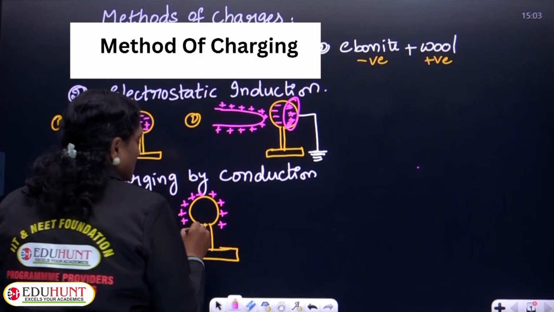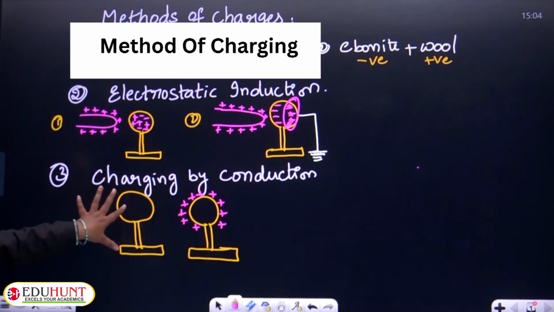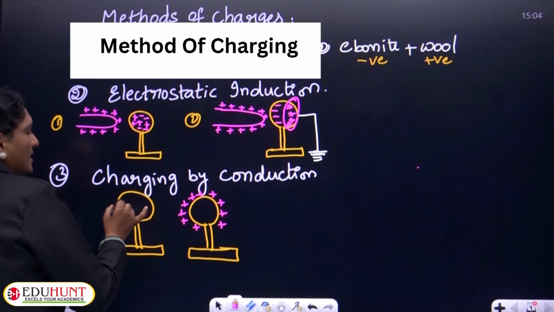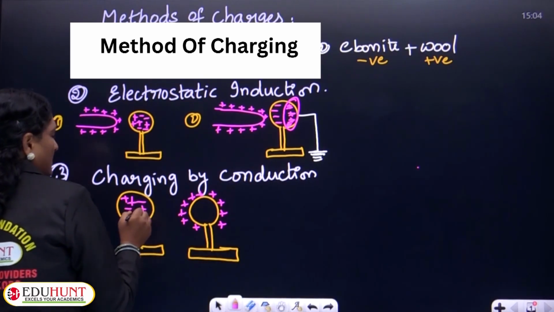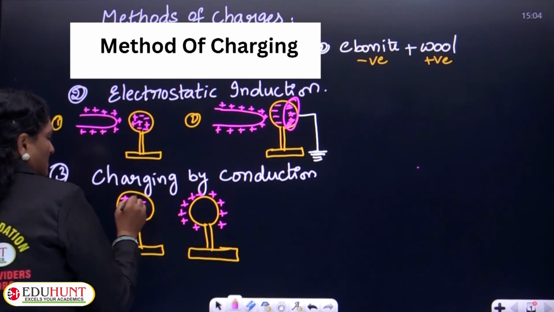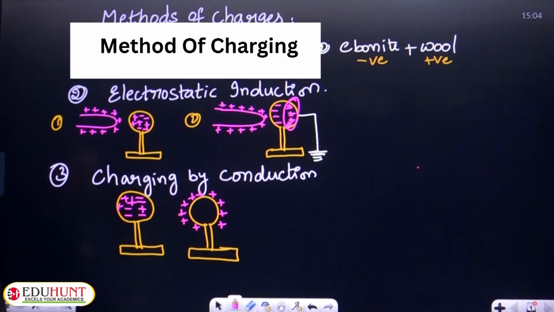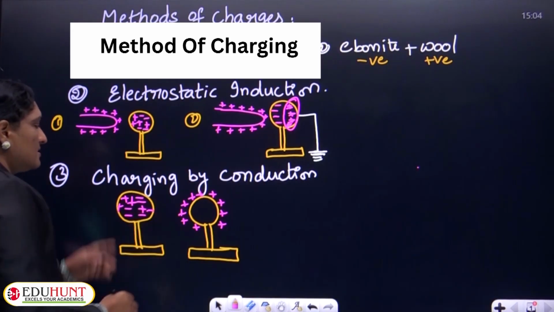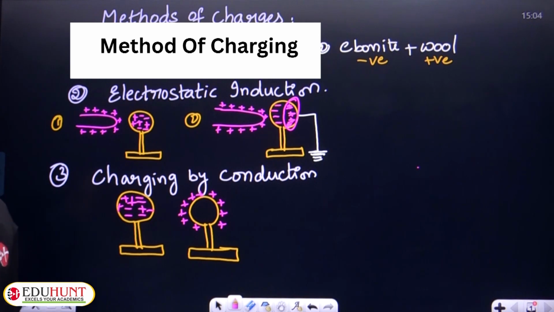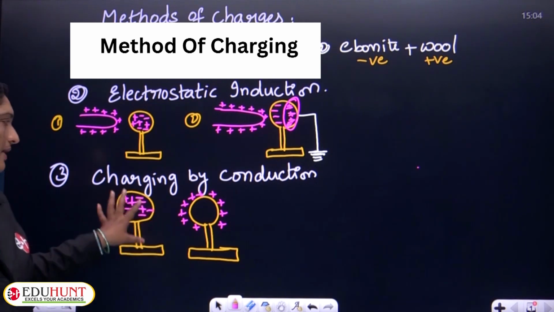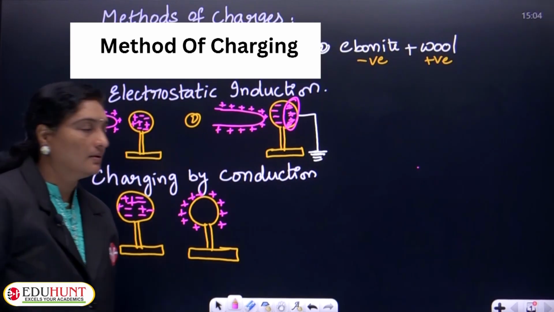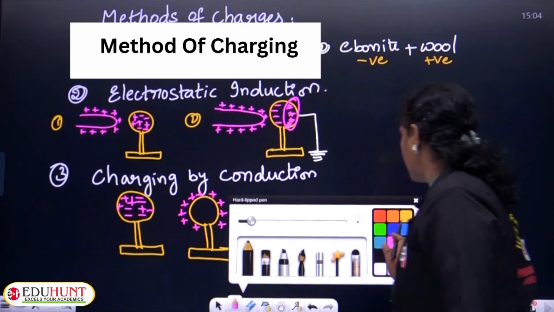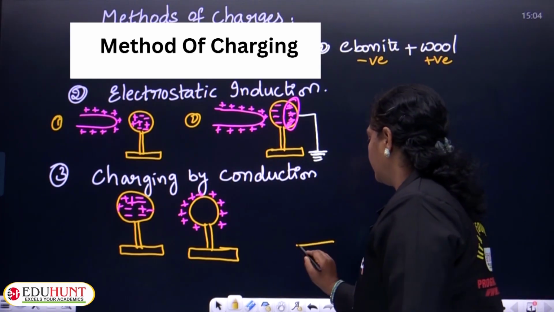So, we have to consider two bodies such that one is an uncharged body. Uncharged body means it consists of equal numbers of positive charges and negative charges. So, this is an uncharged body and this is a charged body.